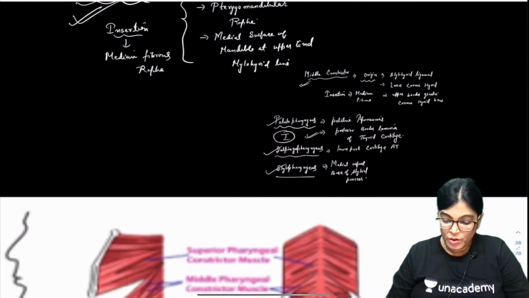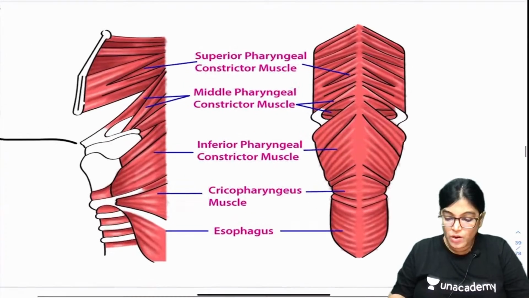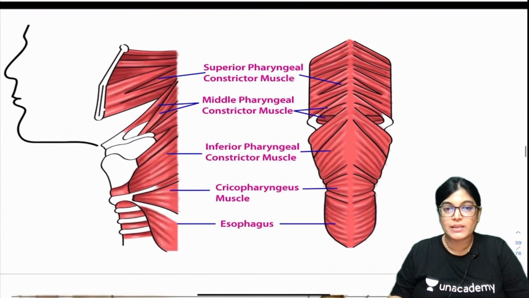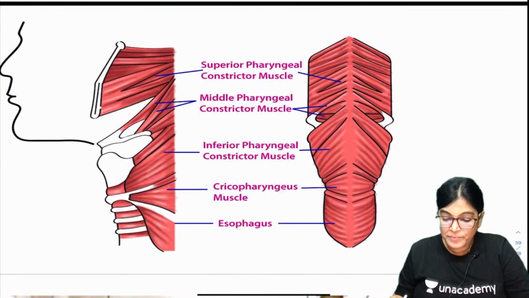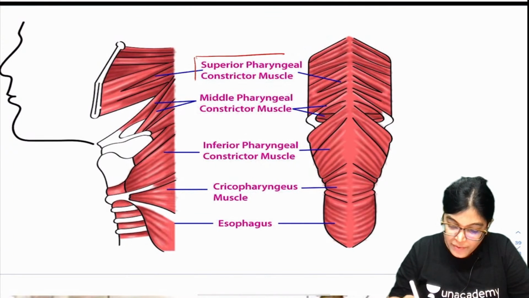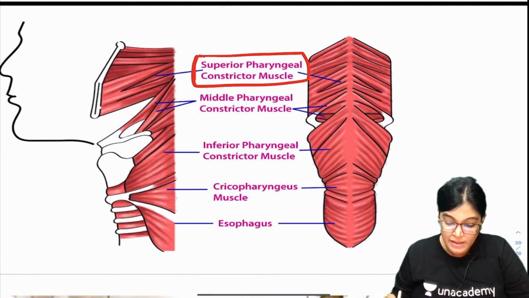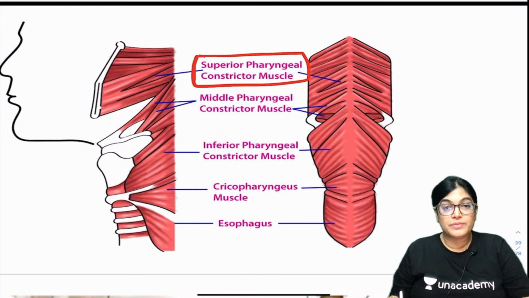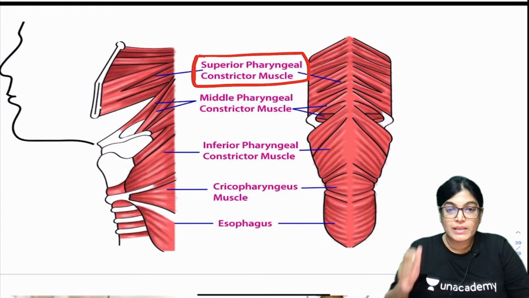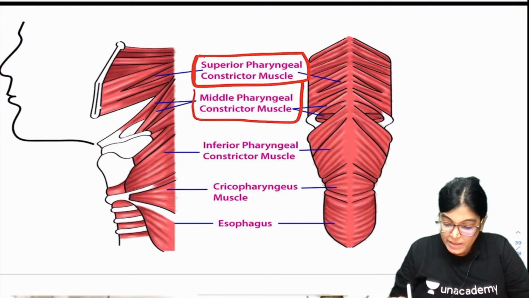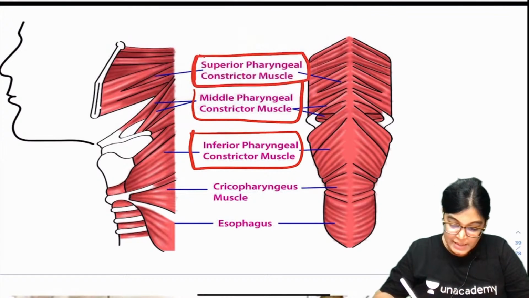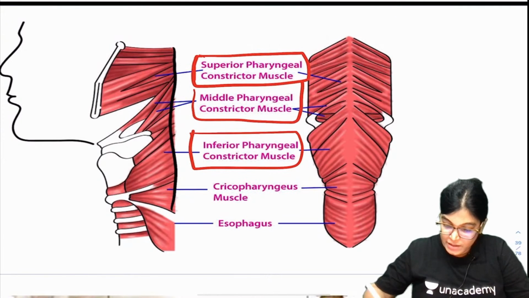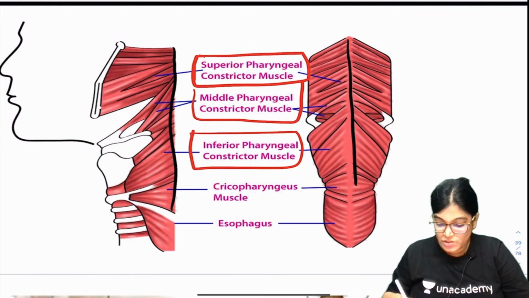Before ending, I would like to show you this diagram. Now, in this diagram you can clearly see the constrictor muscles. This is the superior pharyngeal constrictor muscle, as this was the answer. This is the middle one and this is the inferior one. See here, this line in the midline is the median fibrous raphe.